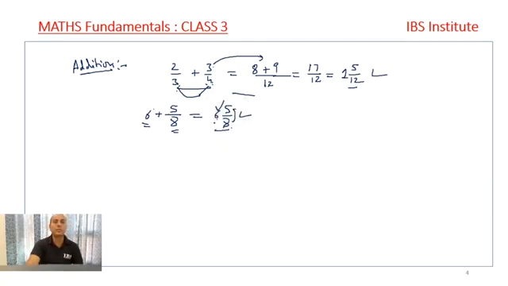It's a mixed fraction because there are 2 parts. One is the complete number, and the other part is the fraction part. So mixed fraction means there is one complete number as well as a fractional part. So it is 6 5 by 8.